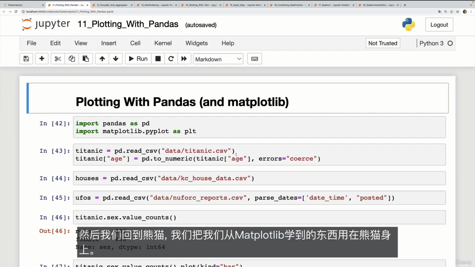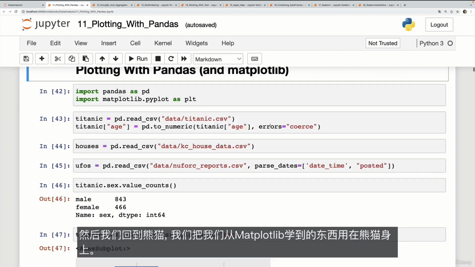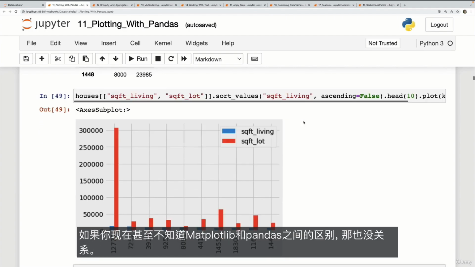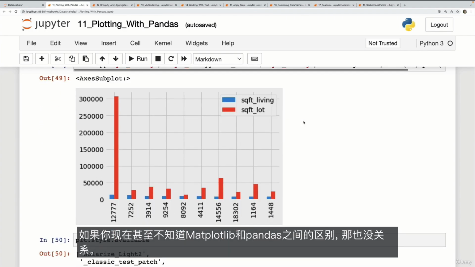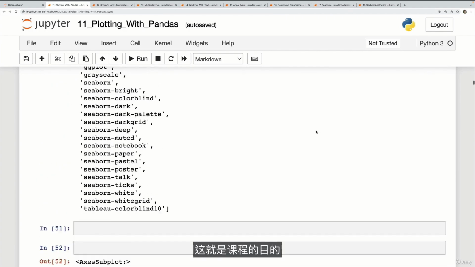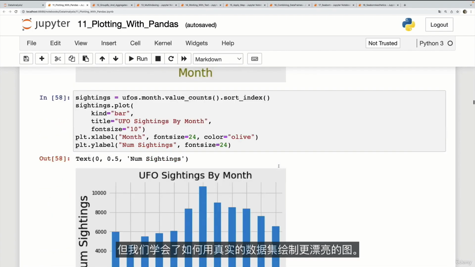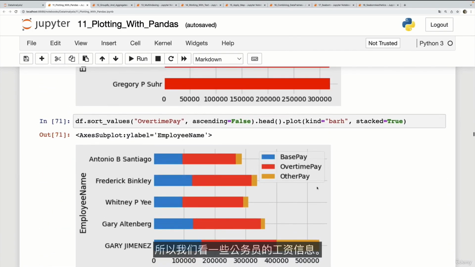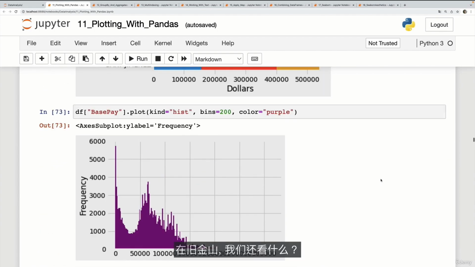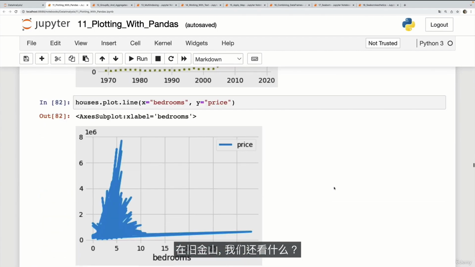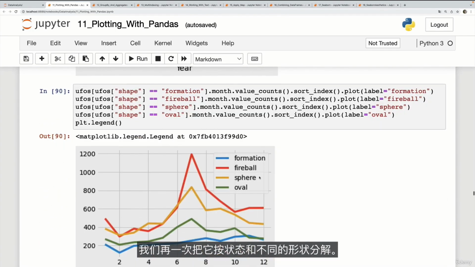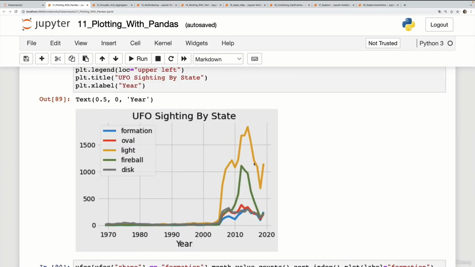And then we return to Pandas and we take what we learned from Matplotlib to work with Pandas, and Pandas has some of its own plotting methods. It really doesn't matter if you don't even know the difference between Matplotlib and Pandas right now. That's what the course is for. But we learn how to make fancier plots with our real data sets. So we look at some salary information for public employees in San Francisco. We look at, what else? UFO sightings again. We break it down by state and by different shapes.